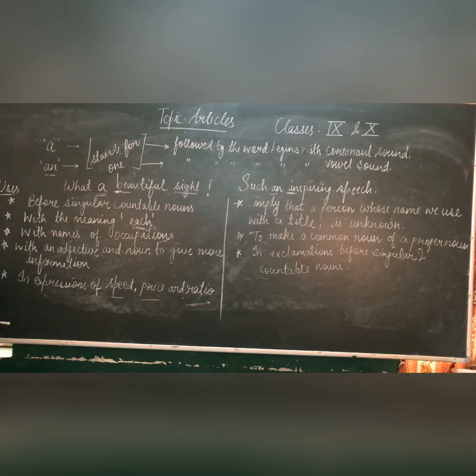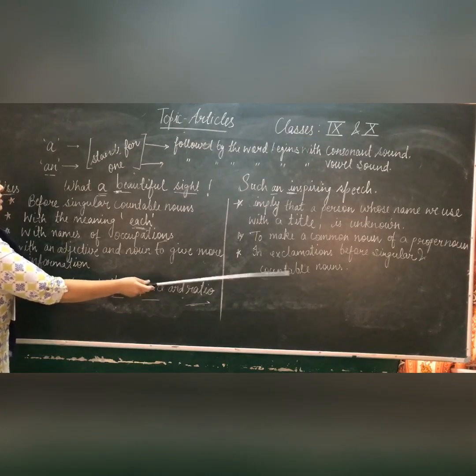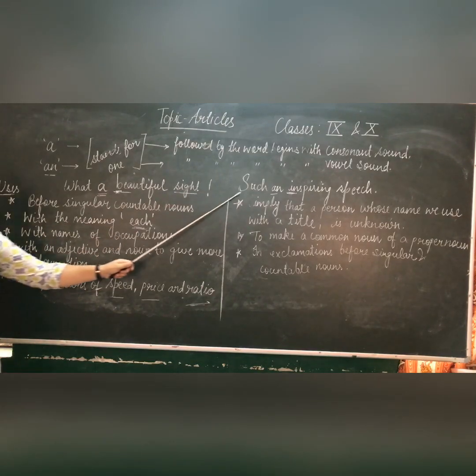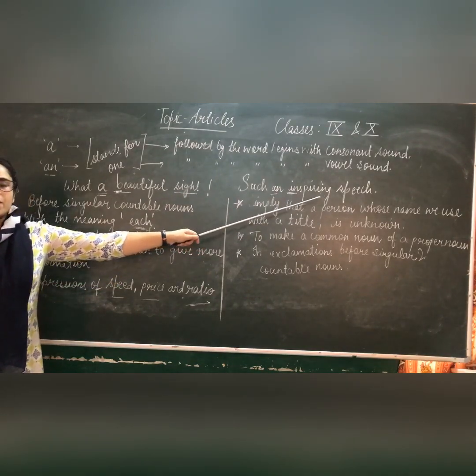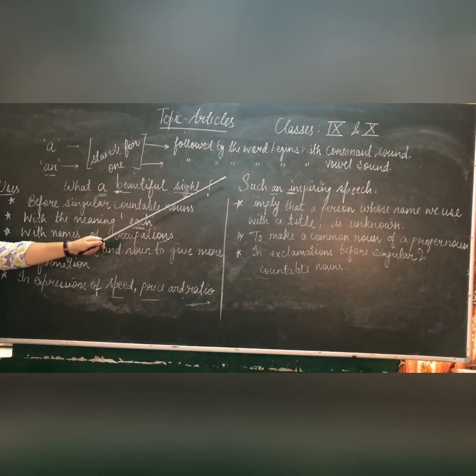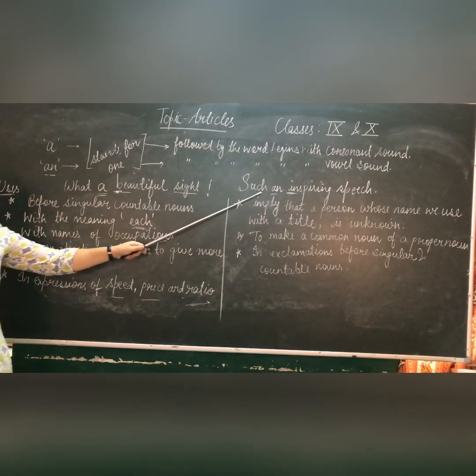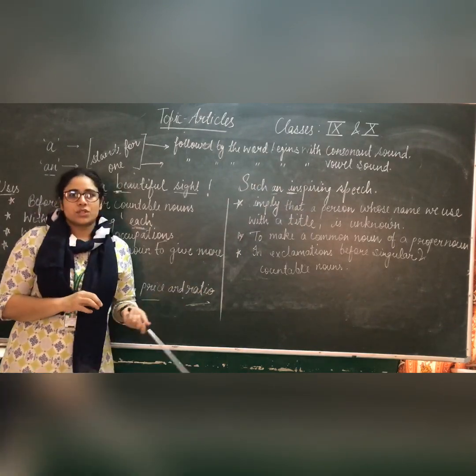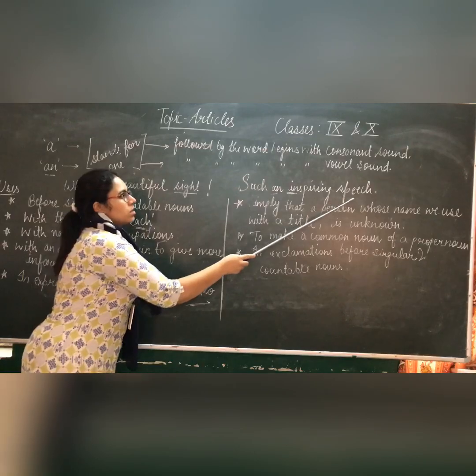In exclamatory sentences, when we have singular and countable nouns. For example, what a beautiful sight. There can be n number of sights, but we are talking about a beautiful sight. We are talking about a single sight that is very beautiful. Such an inspiring speech. There might be 7, 8, 9 speeches, but we are talking about a particular speech that is such an inspiring speech, that this countable noun is there.